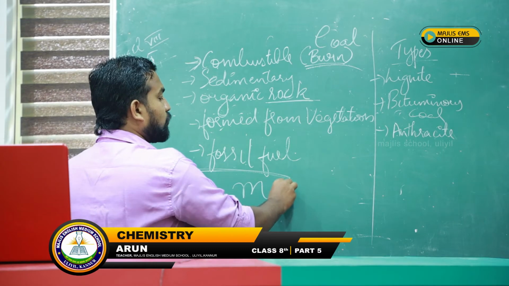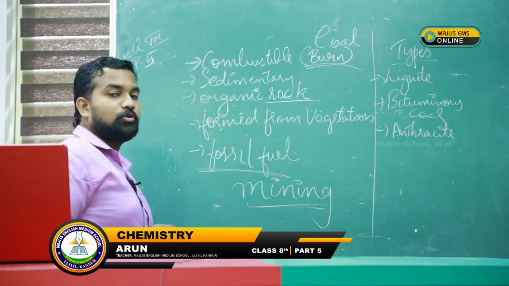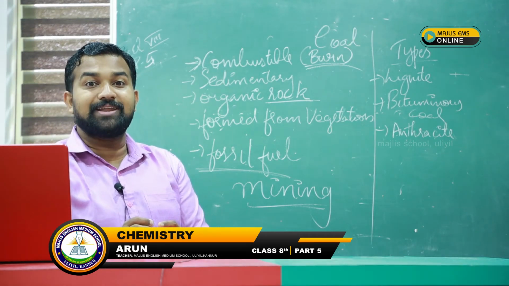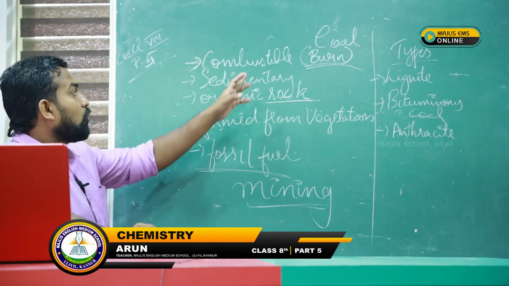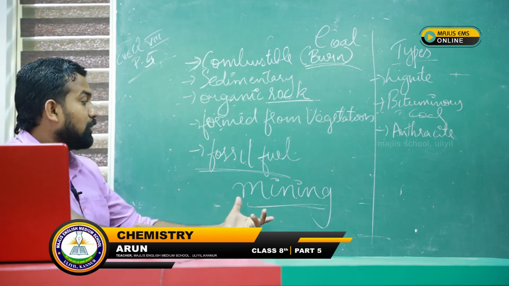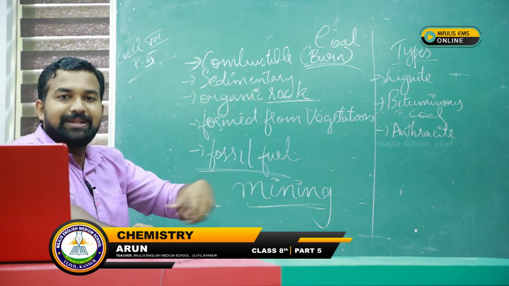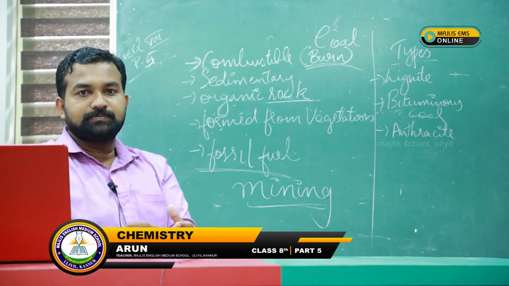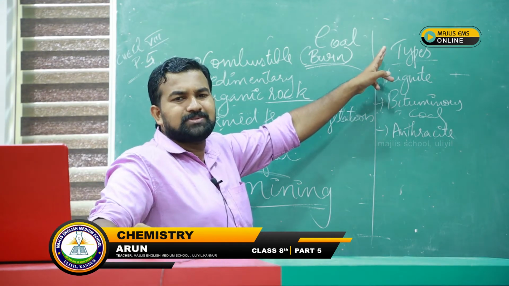That digging out process is called mining. Oil mining, oil refineries, or coal: we will be mining it, digging it out from the earth's surface. So these fossil fuels in the form of organic rocks, we dig out and take for burning purposes.